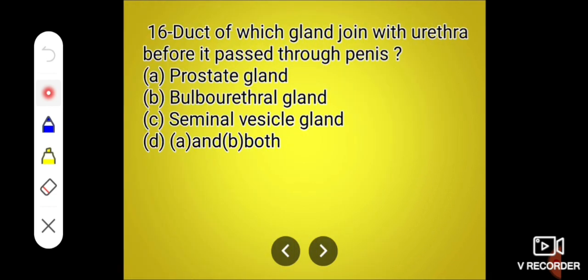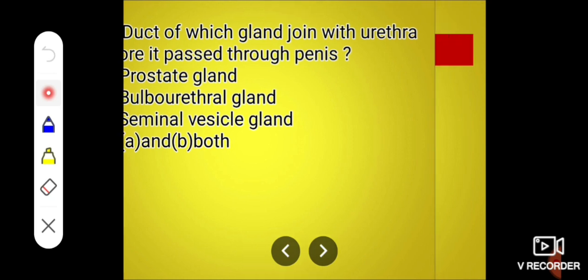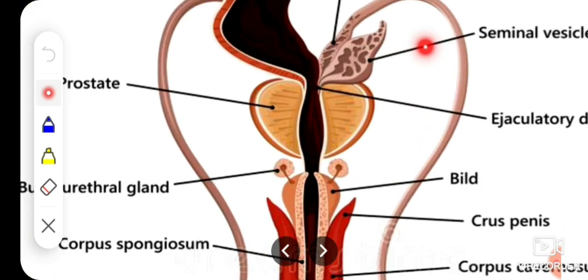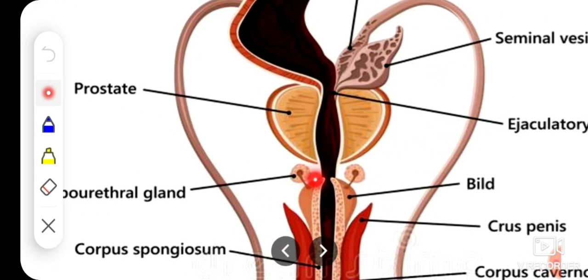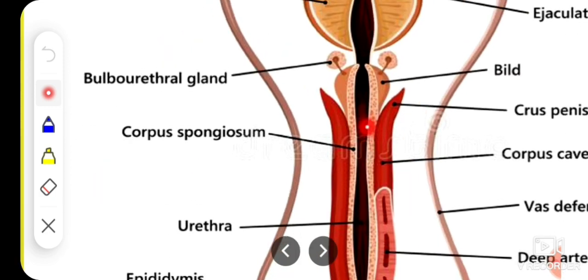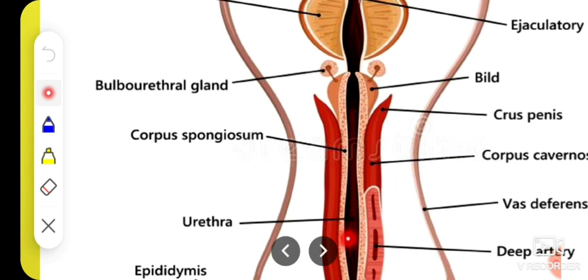Next, the duct of which gland joins the urethra before it passes through the penis? You know that these three glands are associated with the male reproductive system, and the duct of the bulbourethral gland is joined with the urethra before it passes through the penis. Here, see, the duct of the bulbourethral gland or Cowper's gland joins the urethra before it passes through the penis. This is the part of the urethra which runs through the penis.